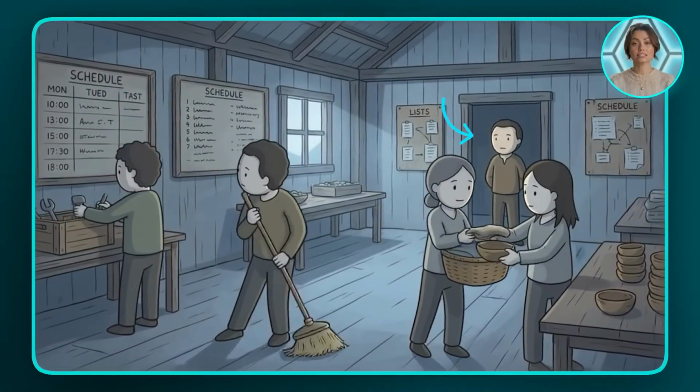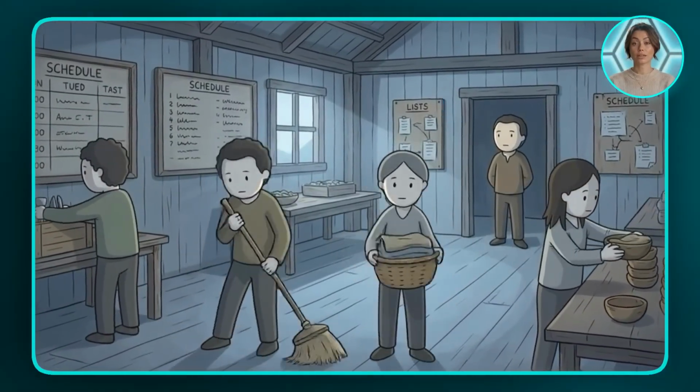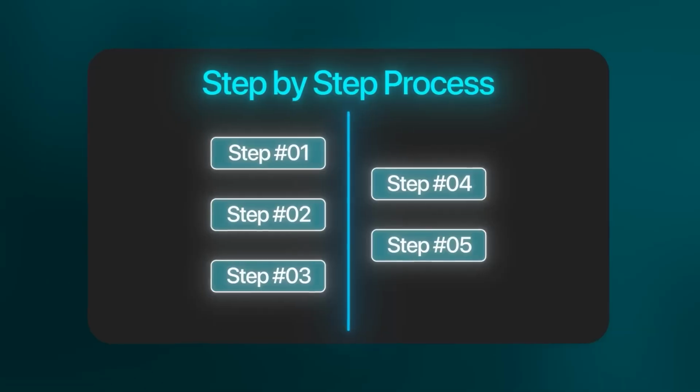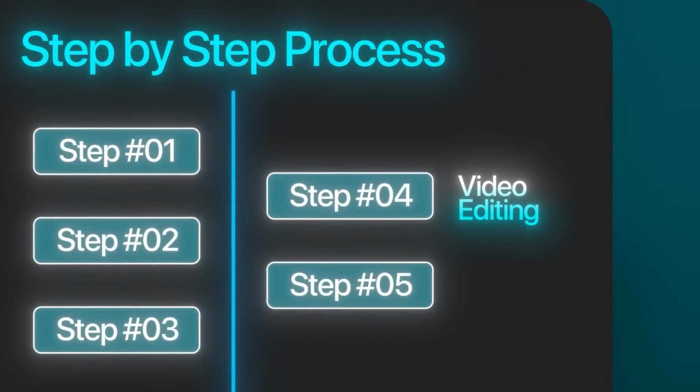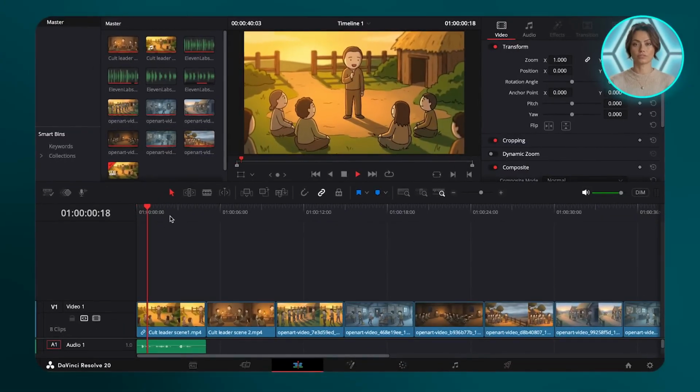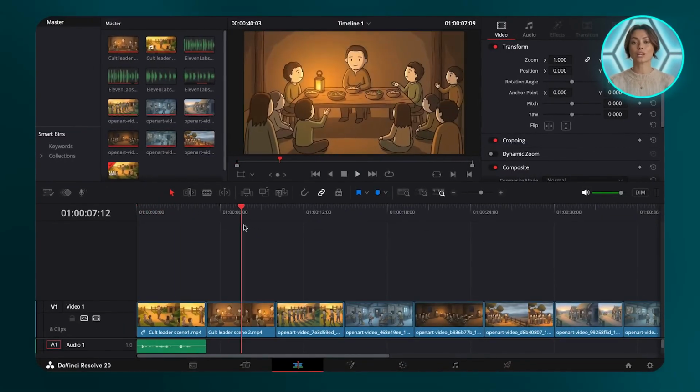Lastly, the leader stays still here, just observing, while everyone else repeats their tasks in the background. Now that all the animated scenes are ready, it's time to move on to the fourth step, editing, where everything starts to come together. I bring all the clips into my editing software in the order of the script. Once the visuals feel right, that's when I add narration.